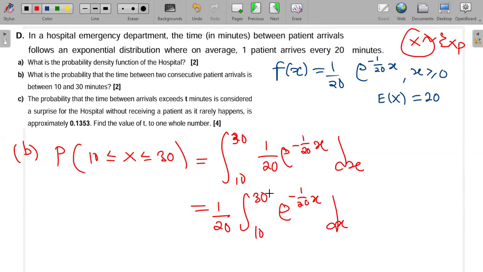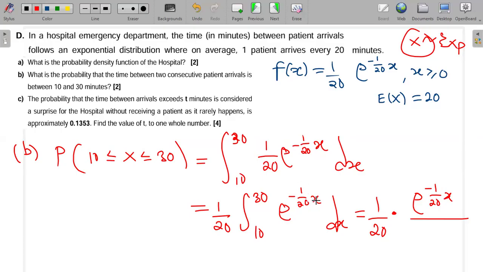So here I have to integrate the e. So how do you integrate the e? You find the derivative of the power, and then you divide this same thing by that. So it will be 1 over 20 multiplied by this same thing, and then I divide it by the derivative of the power.